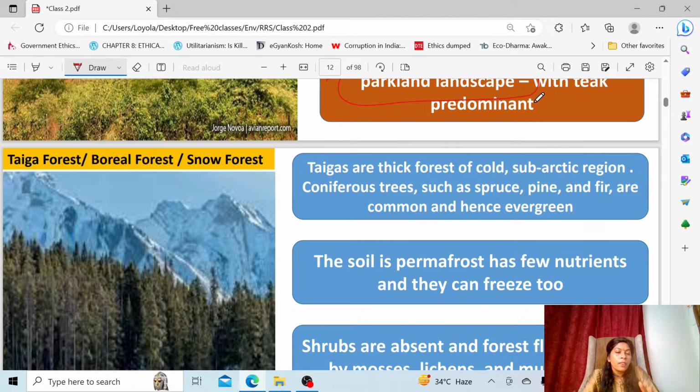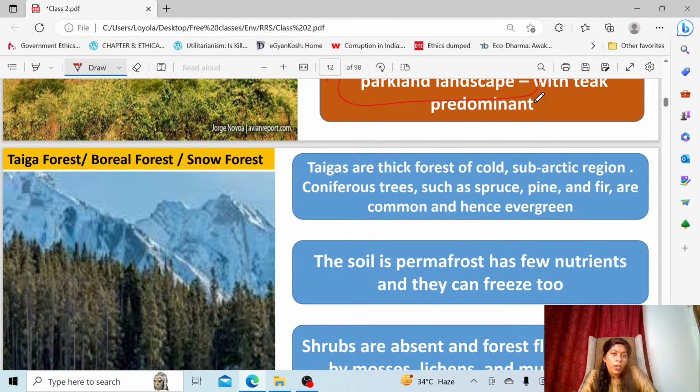Next forest. Even though there are lots of types of forest, including mangrove forest, which is called tidal forest, we have a separate section for mangroves, so we need not see it here. But there is something called alpine and subalpine forest, present in the higher ranges of the Himalayas. Starting above 3000 meter, you'll find these types of forest. Here you'll find coniferous trees, which are also evergreen, because they do not shed their leaves, and you can see the needle shaped leaves.